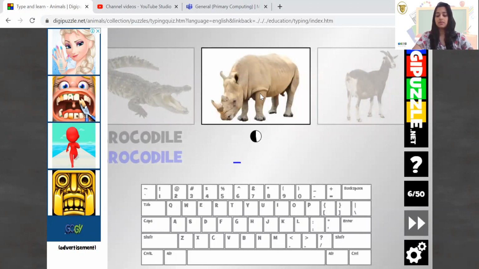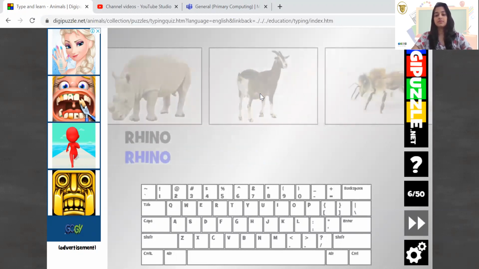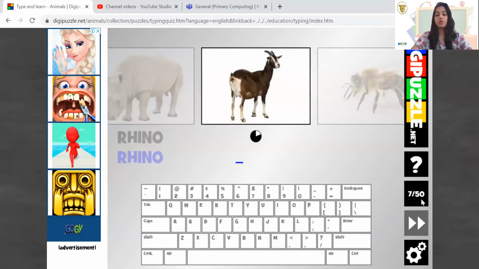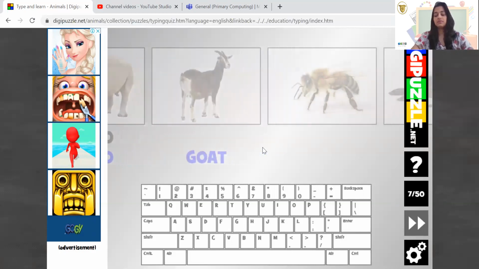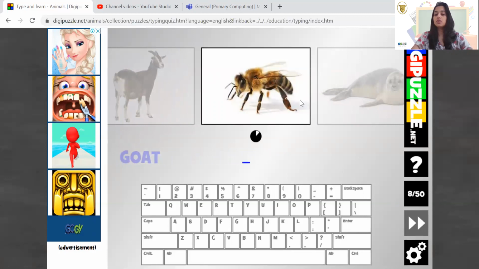Okay, that is a rhino. So I'm going to type RHINO. I get 7 points there. That's a goat, so GOAT. 8 points. So this goes on like this until you get 50 points.